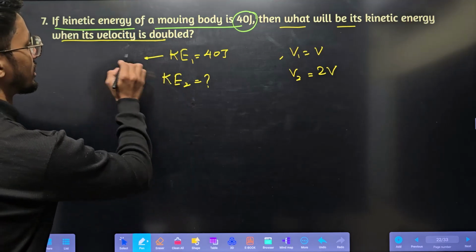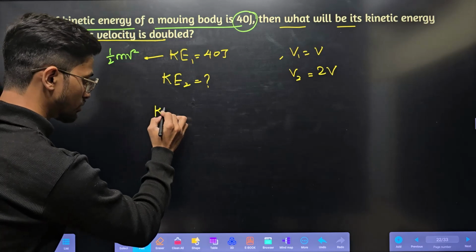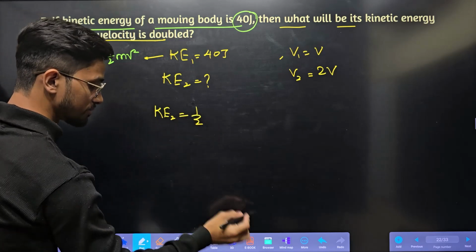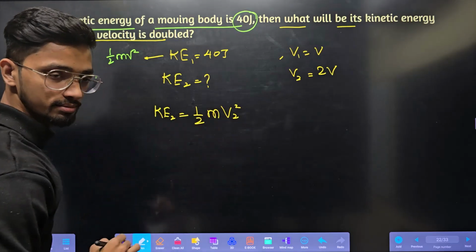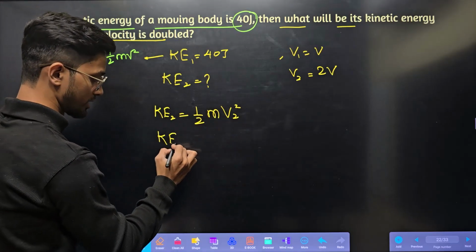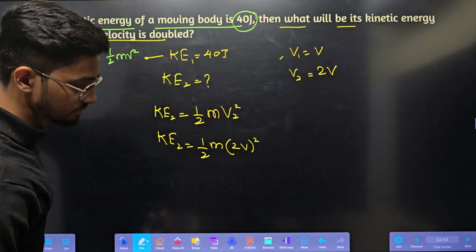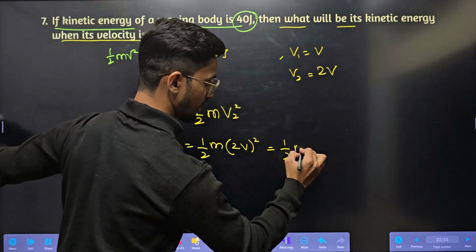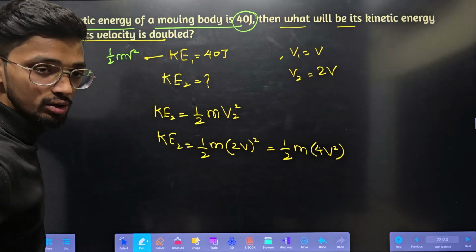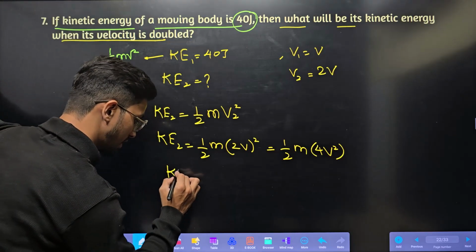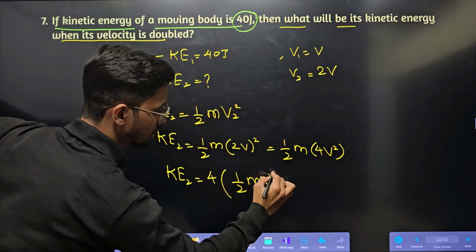Kinetic energy 1 is nothing but half mv square. So we'll solve kinetic energy 2. Kinetic energy 2 is half m, the mass is the same, v2 square. So kinetic energy 2 is equal to half m, V2 is 2v, the whole square. So we can write it as half m 4v square, because 2v the whole square will be 4v square. So kinetic energy 2 can be written as 4 into half mv square.